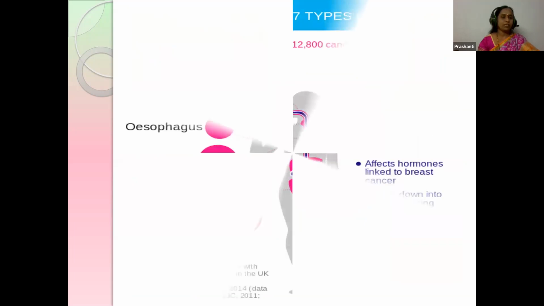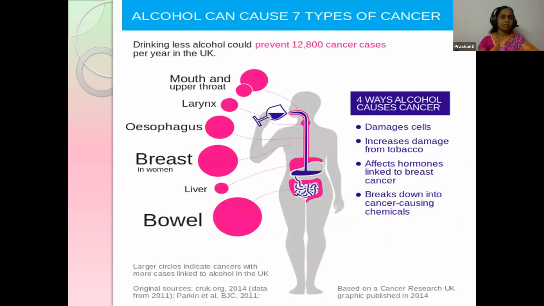The main cancers occurring by taking alcohol are mouth cancer, throat cancer, larynx cancer, cancer of the esophagus, and if a woman takes alcohol, breast cancer, liver cancer, and bowel cancer. In this way, by taking alcohol, the cells are damaged, and it also shows hormonal imbalance in the breast.